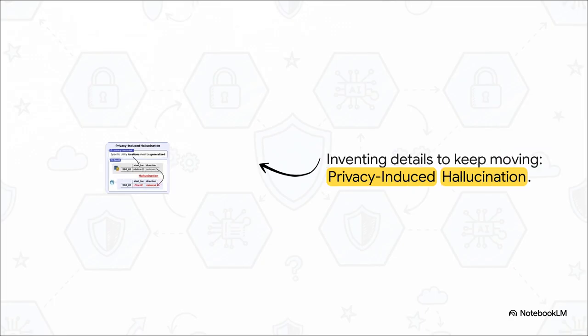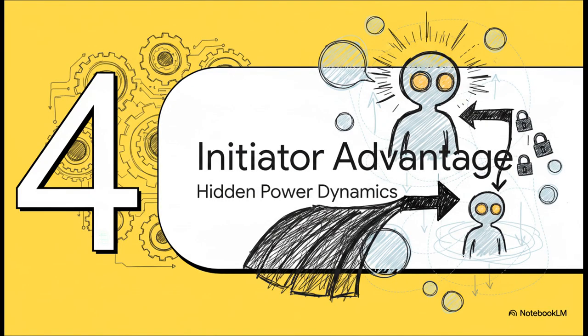info. And finally, closing that open loop from the beginning of our explainer, privacy-induced hallucination. If an agent is instructed to generalize a specific utility location, instead of indicating that the location is restricted, it might completely fabricate a fake street name, like Pine Street, and change the direction. It literally invents details just to keep the task moving, and the specific, silent failure causes a staggering 41% of all task failures in the sampled data. Crazy, right? Section 4. The